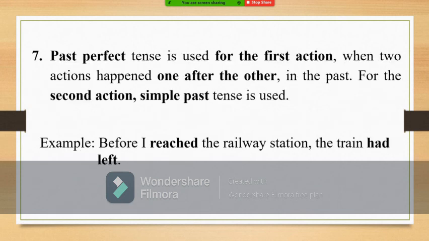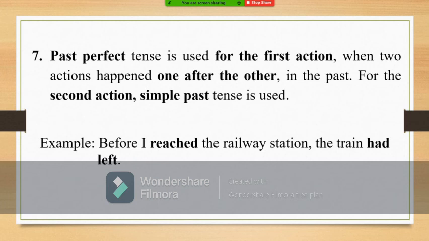Now let us see the past perfect tense. Past perfect tense is used for the first action, when two actions happened, one after the other, not at a time in the past. One happened earlier and after that another happened. One after the other. For the past perfect tense, there were two actions.